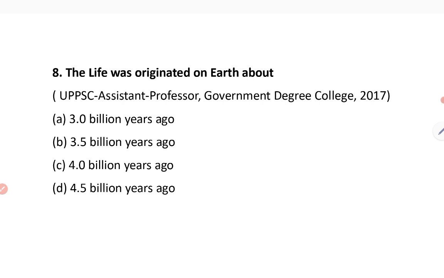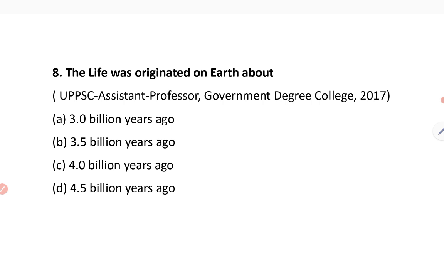Now eighth question. This was asked in the UPPSC GDC Government Degree College exam in 2017. Life originated on Earth about how many years ago?